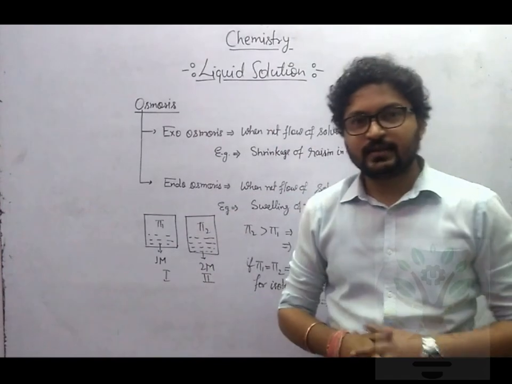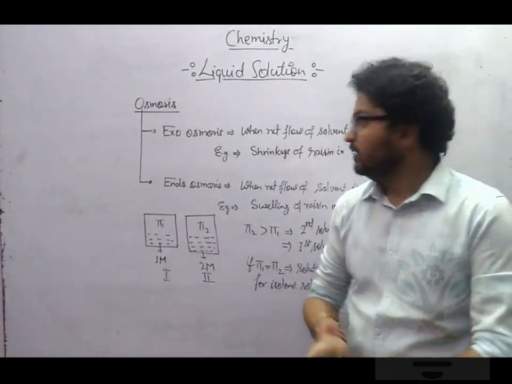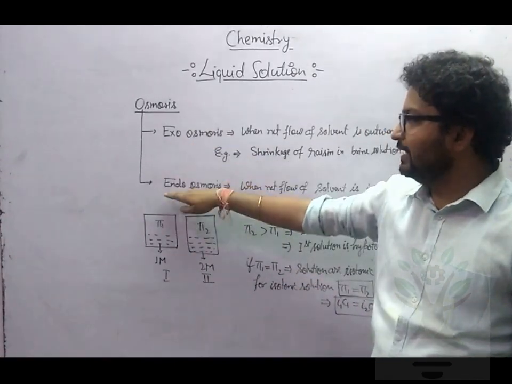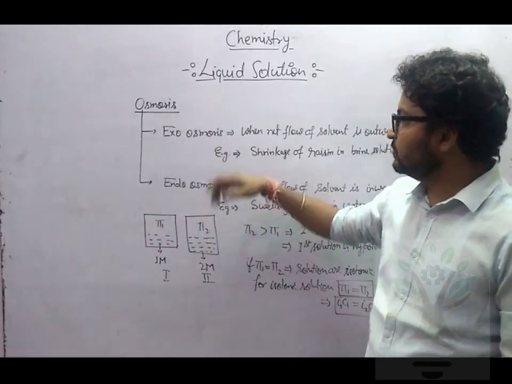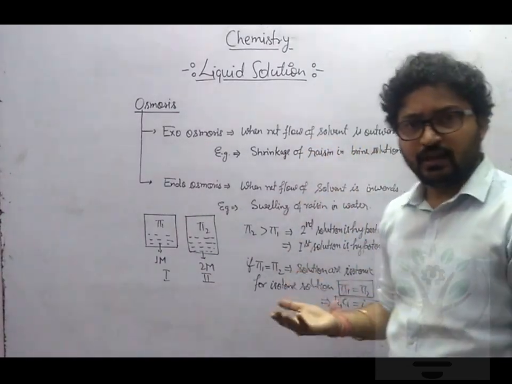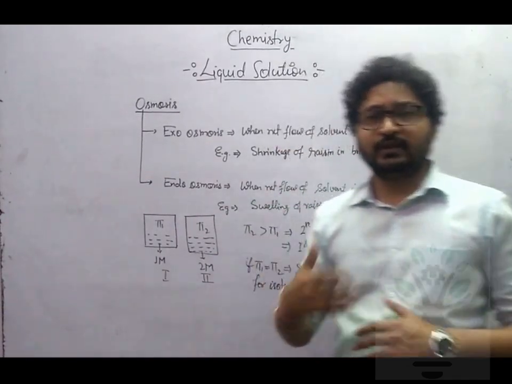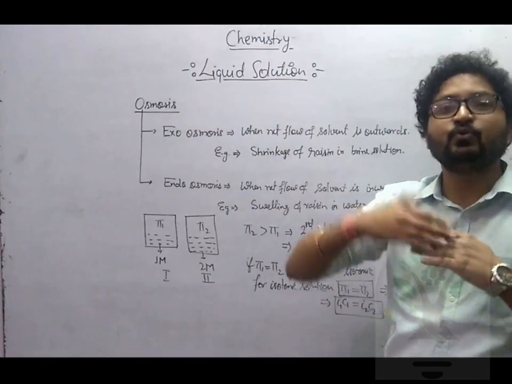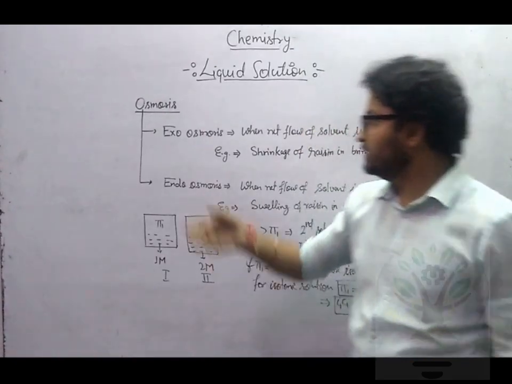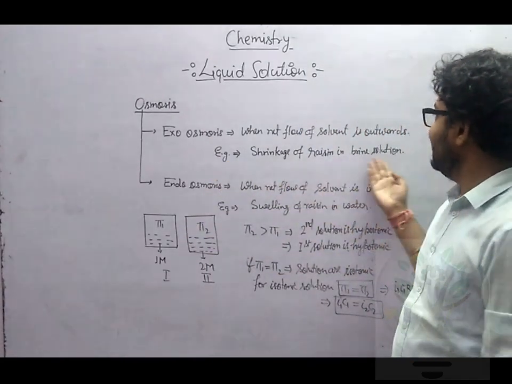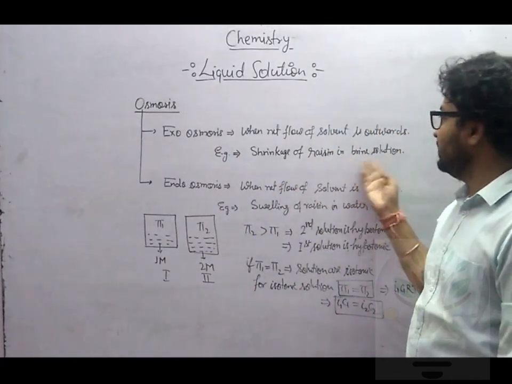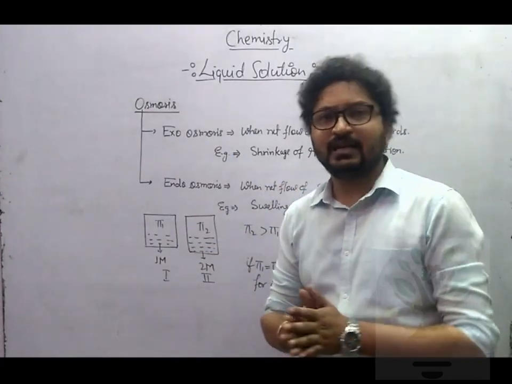Now let's understand some technical definition terms as well. First is exoosmosis. Osmosis is of two types, exo and endo. What is the meaning of exoosmosis? When the net flow of solvent is outwards, meaning I am losing solvent, so I will say exoosmosis is going on. Example: shrinkage of resin in brine solution. What is resin? Resin, kishmish. Brine solution means aqueous NaCl.